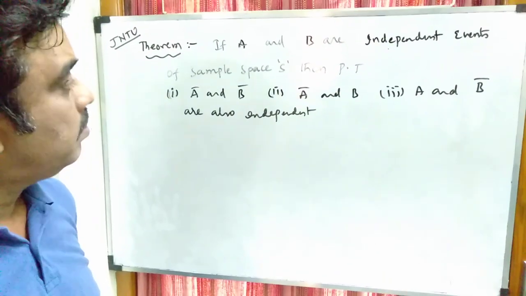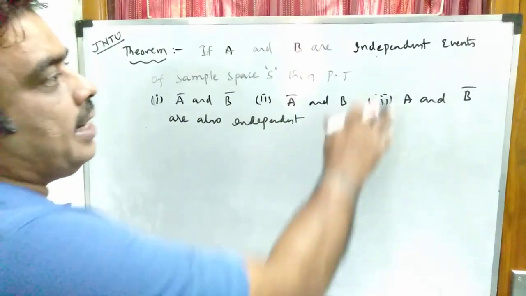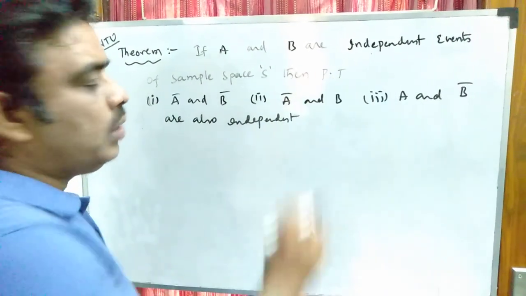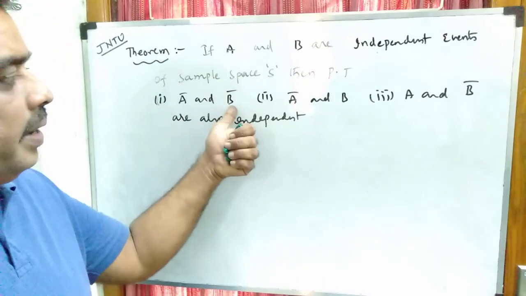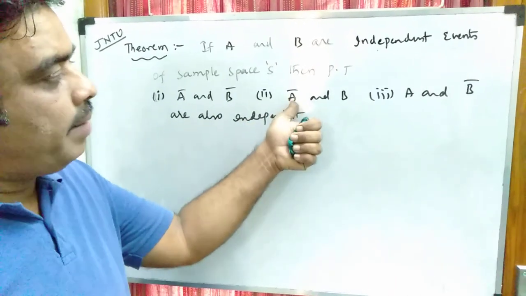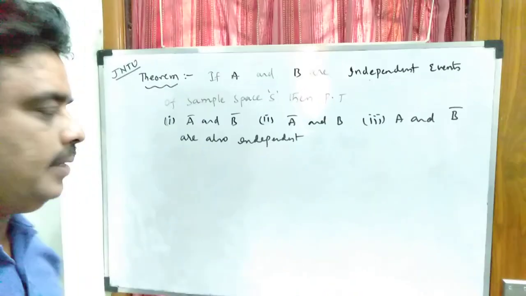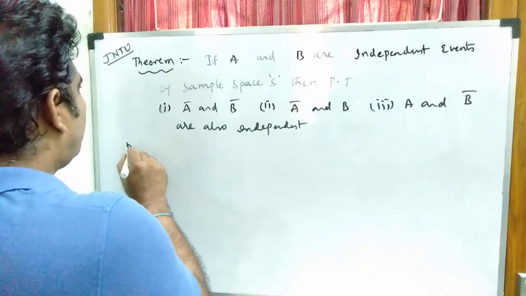Next, see a theorem. If A and B are independent events of sample space S, then prove that A bar and B bar, in the second bit A bar and B, third bit A and B bar are also independent. Proof.